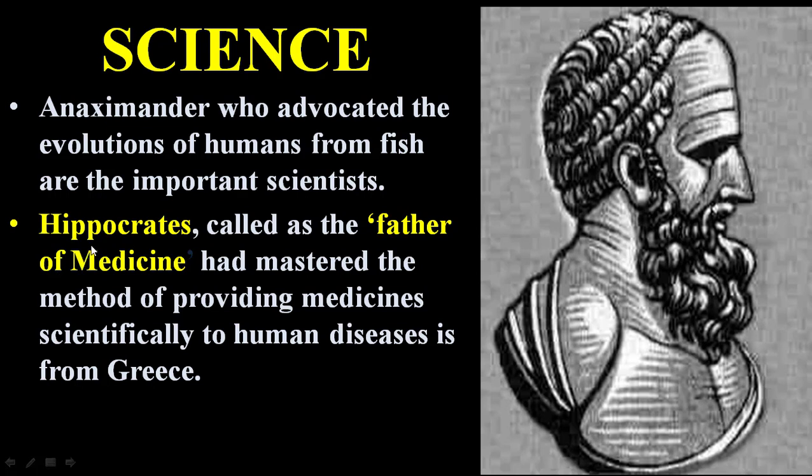Hippocrates, called the father of medicine, mastered the method of providing medicines scientifically to treat human diseases, and he is from Greece. So these are some of the greatest contributions in the field of science.